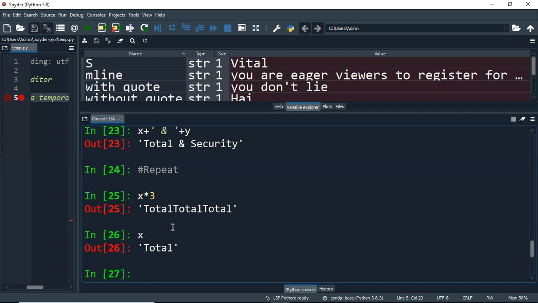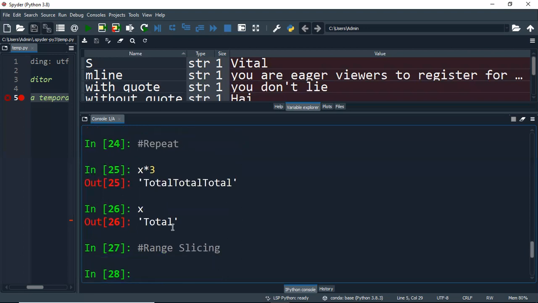Now I just want to do the range slicing, a subset of the particular word, which I'll call range slicing. Okay, so how to go about it?